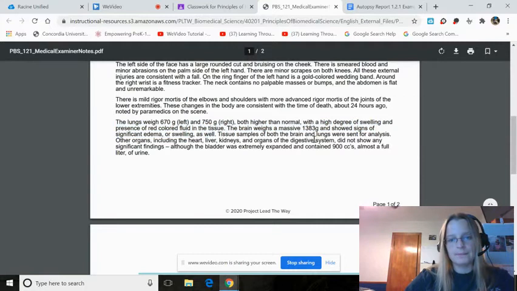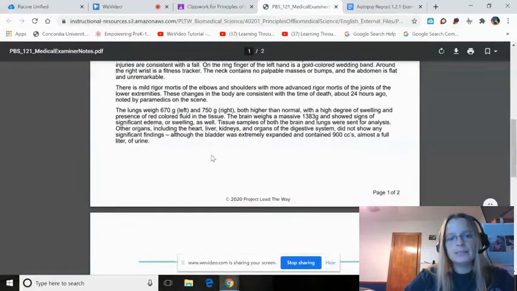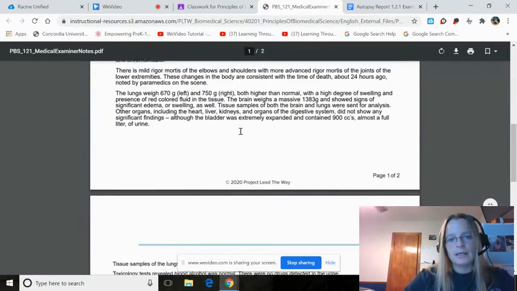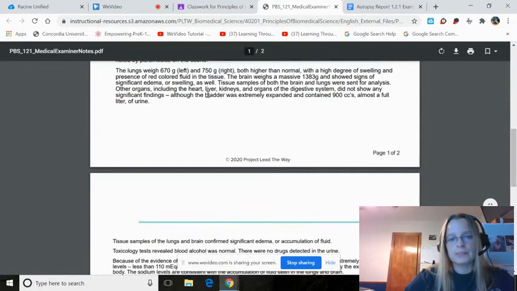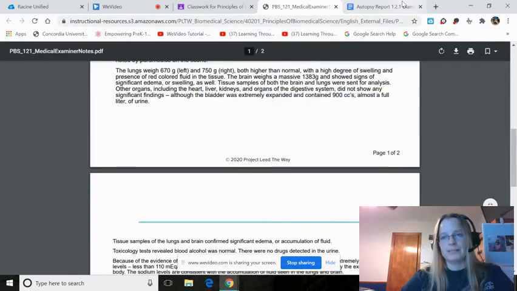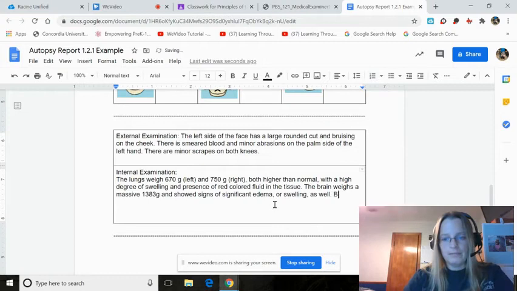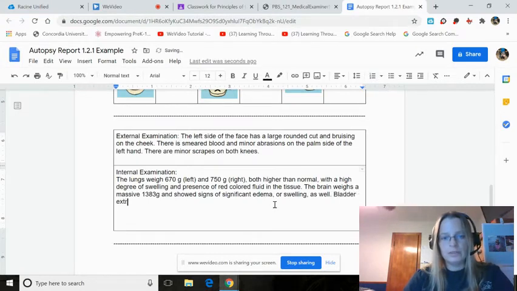Tissue went for analysis. Oh, the bladder was extremely full. We'll highlight if we can. So I can't copy and paste that, so I'm just going to put that. Bladder extremely full.